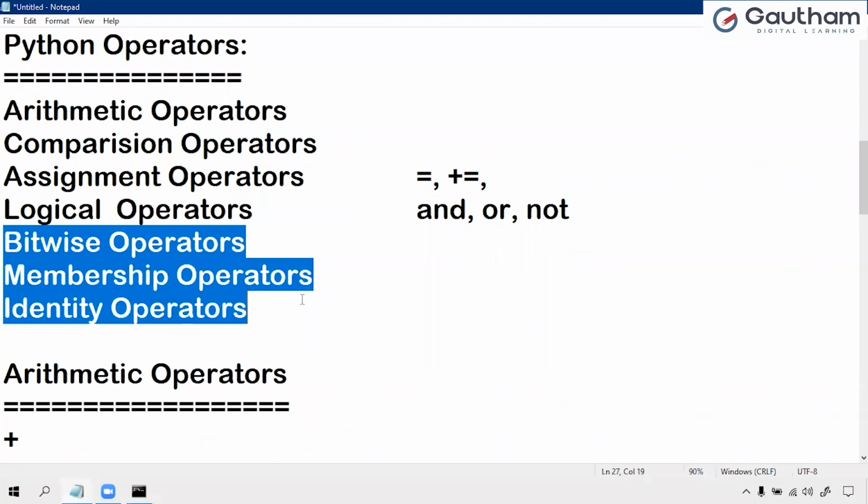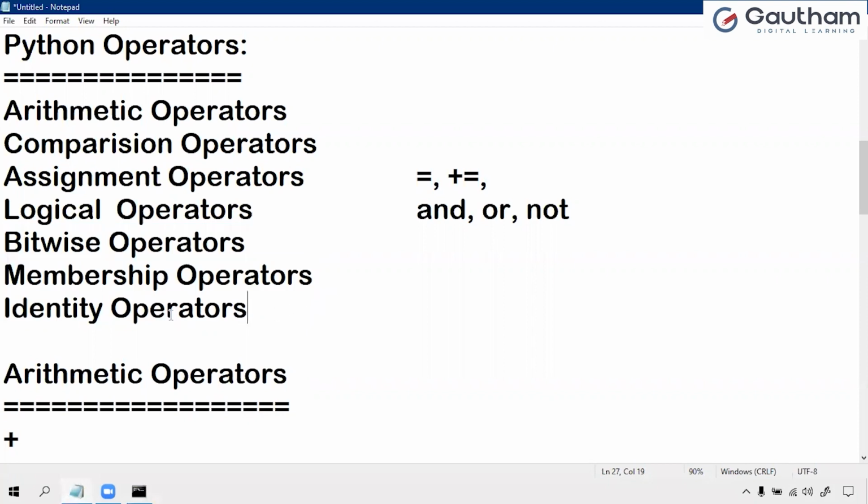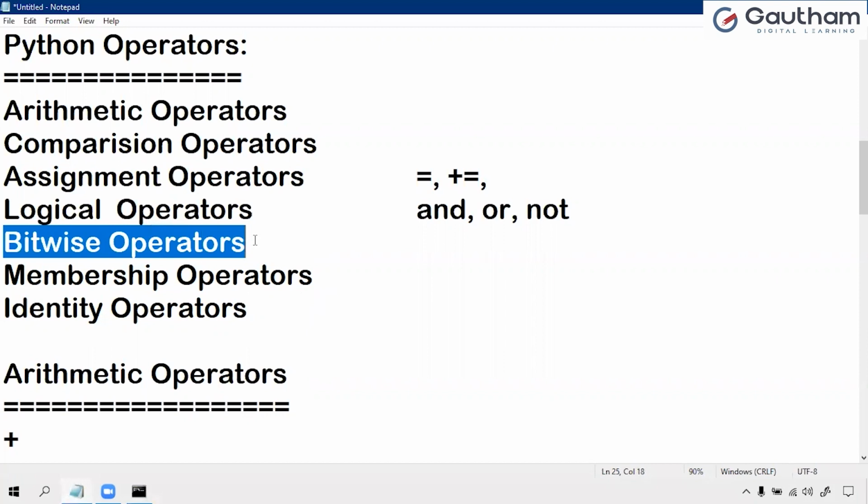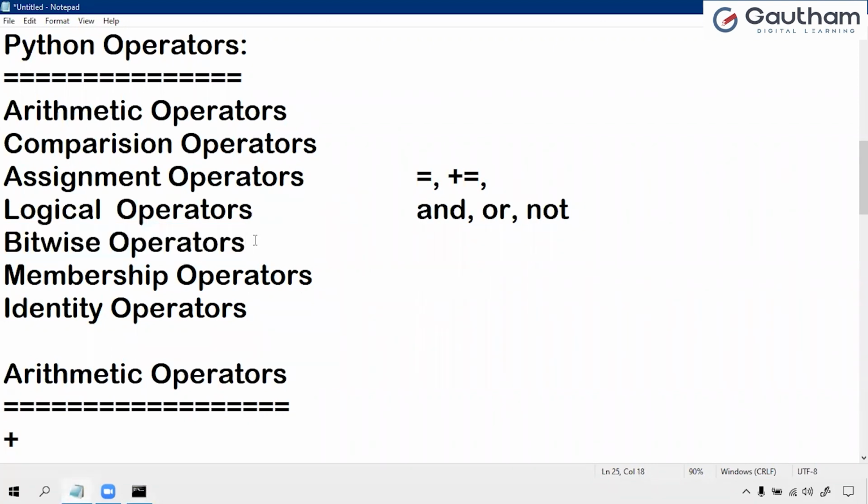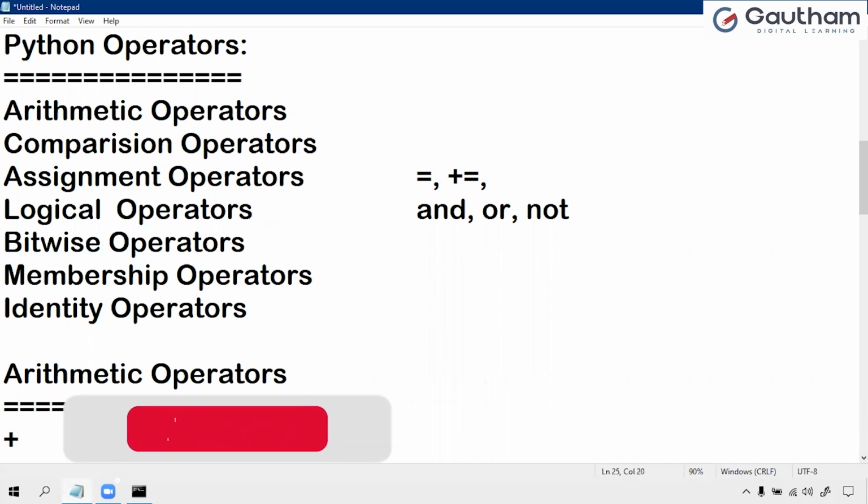Bitwise operators, membership operators, identity operators, and all this. Actually, bitwise operators perform bit by bit operations, right? So here we have some operators. I'll give the list of these operators, and you have to do the practice from your side.